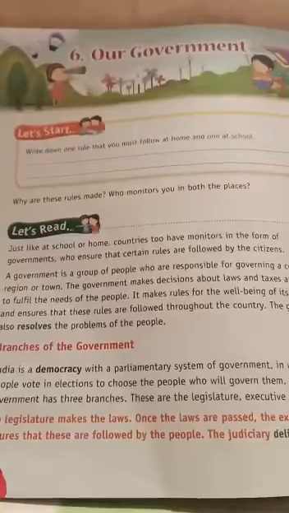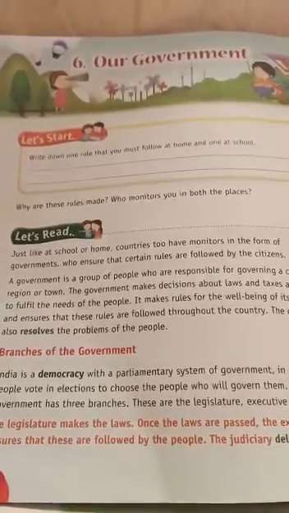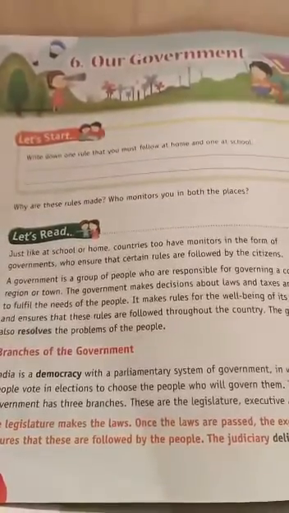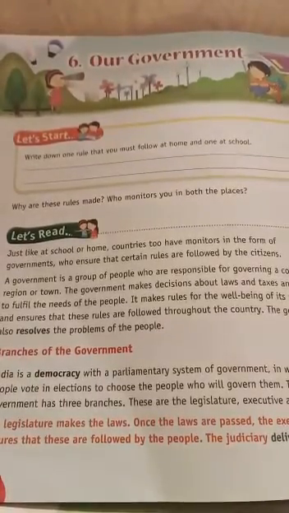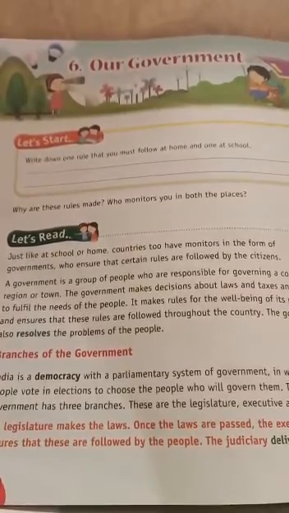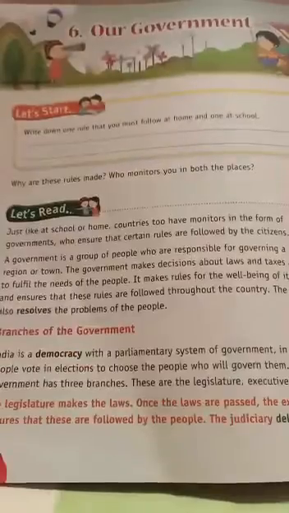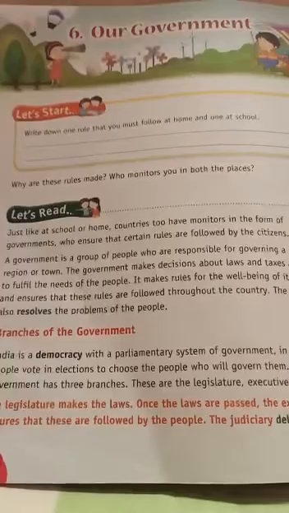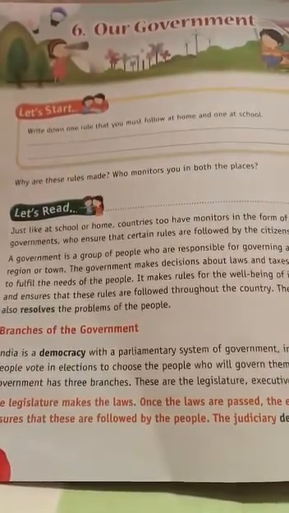A government is formed to make decisions about laws and taxes and works to fulfill the needs of the people. The government makes rules for the well-being of its people and makes sure that the rules that they made are followed throughout the country. So that is about the government. Okay, let's go to the branches of the government.